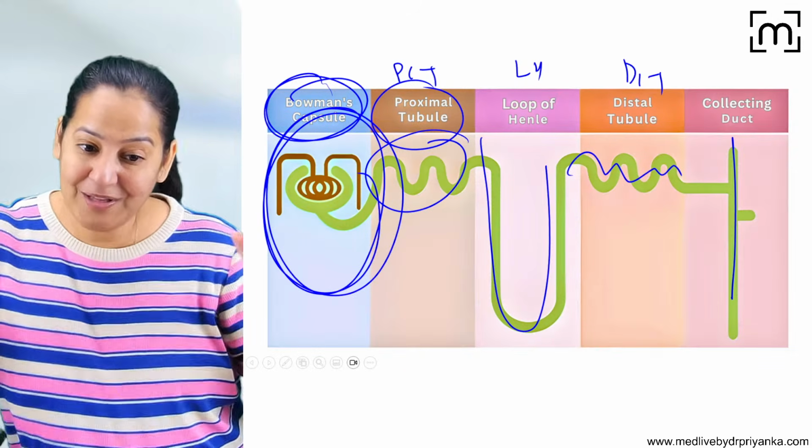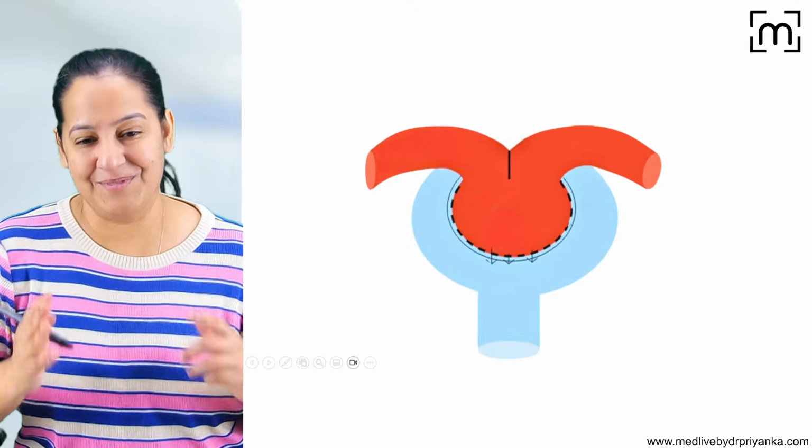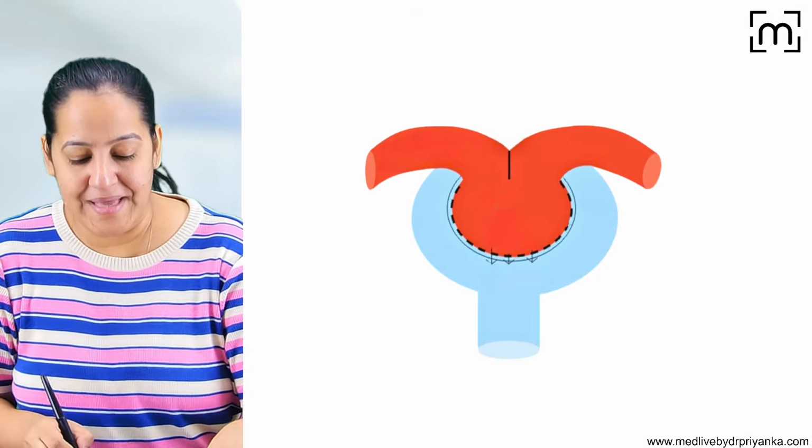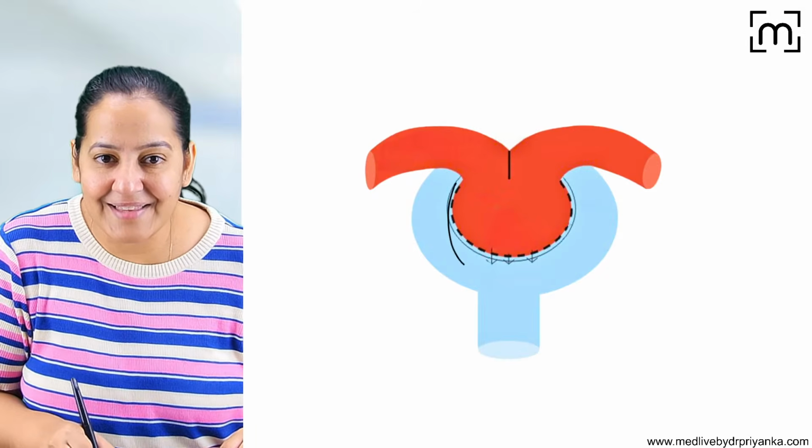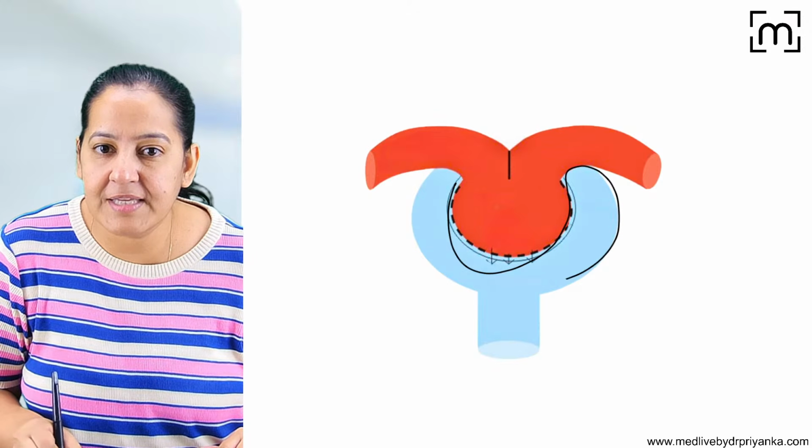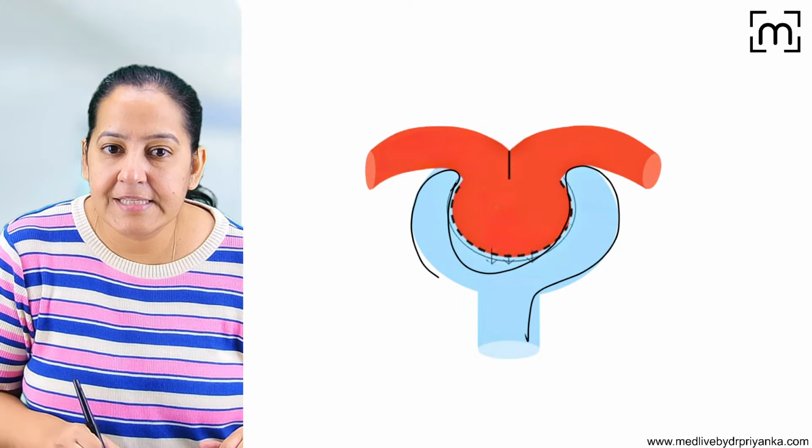So let me zoom the glomerulus on the next page. So this is the glomerulus. There is a Bowman's capsule. I hope you all can understand this is Bowman's capsule. Can you see this is Bowman's capsule?